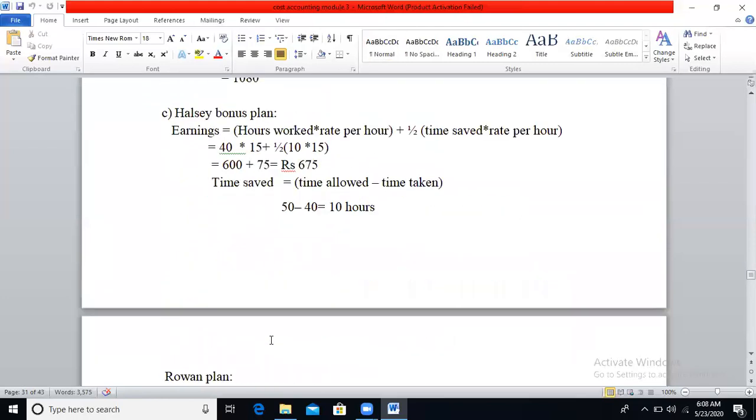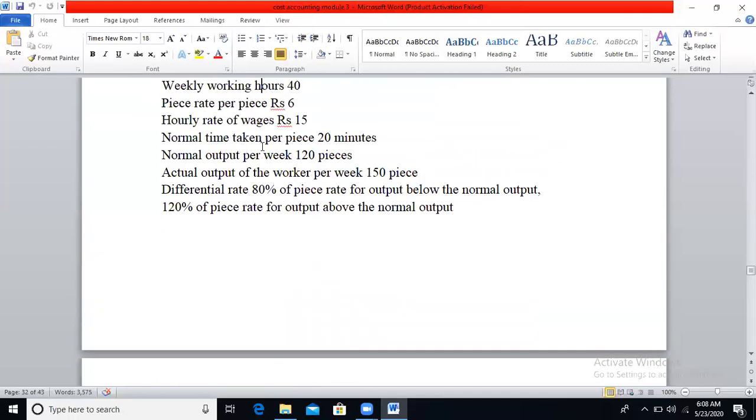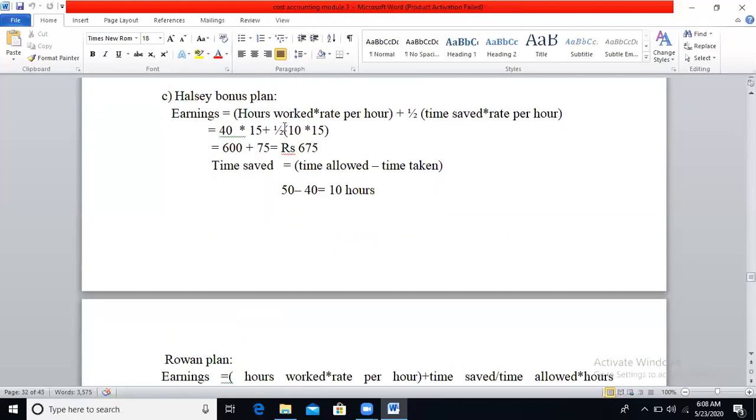Under Halsey plan, earnings is equal to number of hours worked into rate per hour plus half of time saved into rate per hour. So hours worked will be 40 hours, and weekly working hours they have mentioned as 40 hours, and the hourly rate of wages, rate per hour, will be 15, plus half of time saved. You need to calculate time saved. How you will calculate time saved? Time allowed minus time taken.